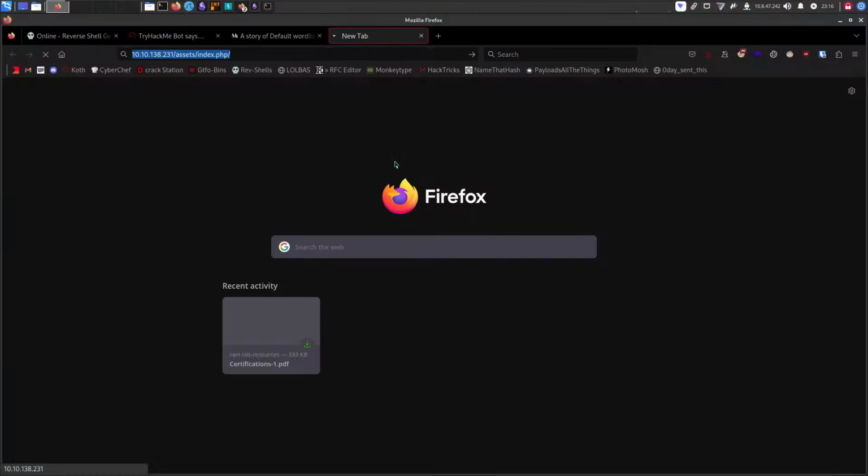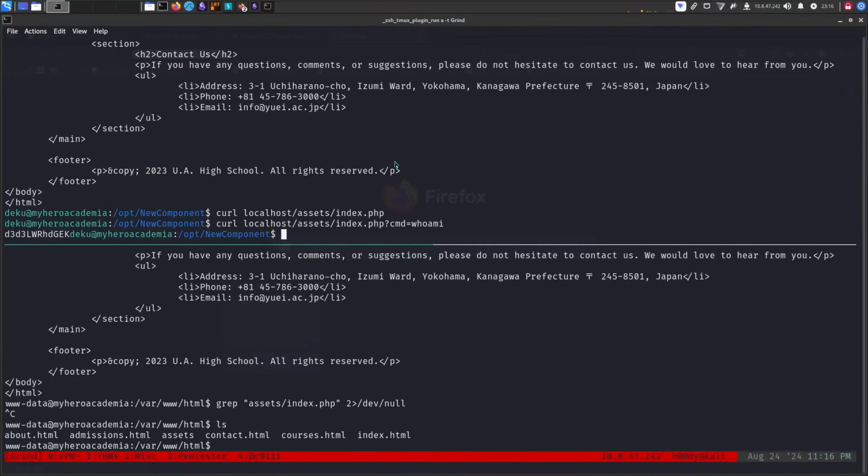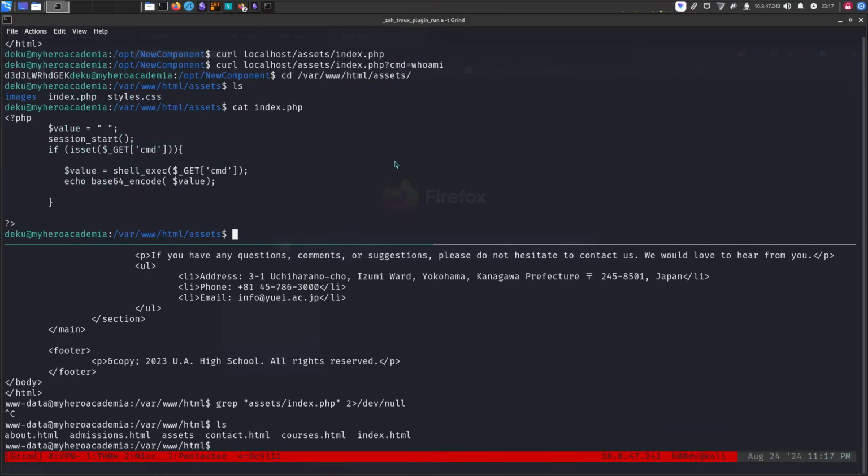It's blank, right? It's just blank. And if we do the command whoami here, it's actually running the command this way. It makes sense because of HTML assets, and if you cat that out, it's actually taking the command parameter and running a command using shell exec, right?